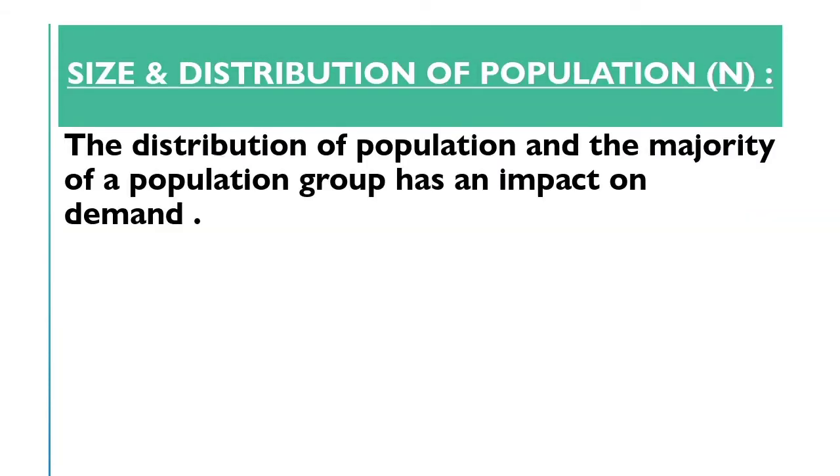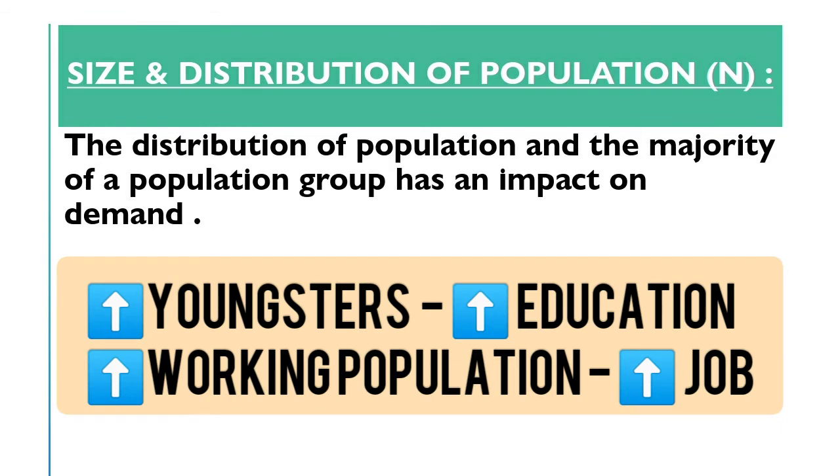Now, the next one is size and distribution of population, which is denoted as N. How does the size and distribution of population affect demand? Let's consider an example. If in a particular region there are a large number of youngsters, then it is obvious that the demand for education is going to increase in that region.